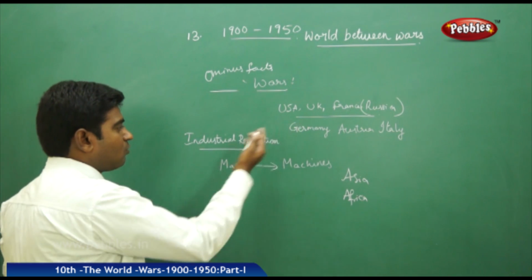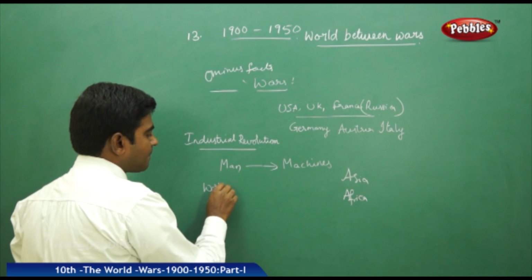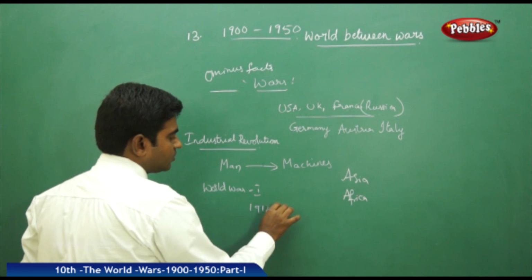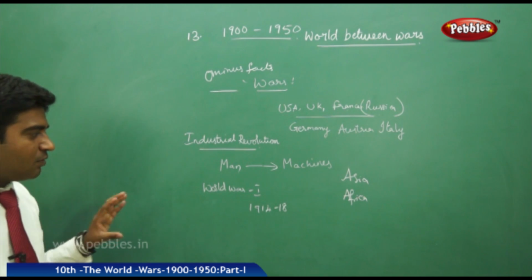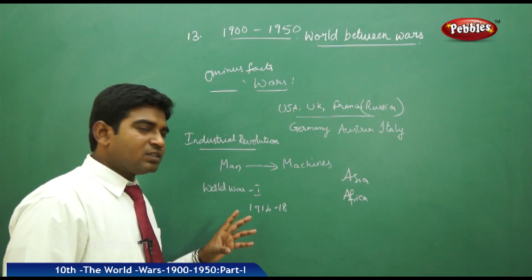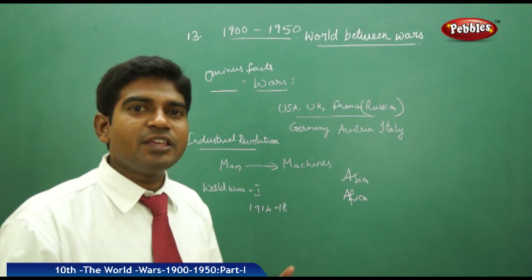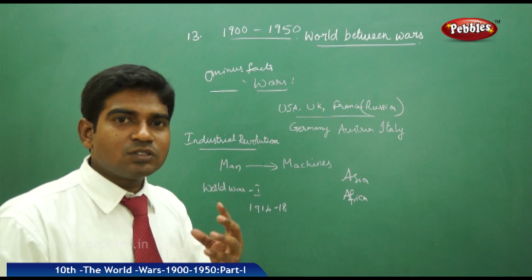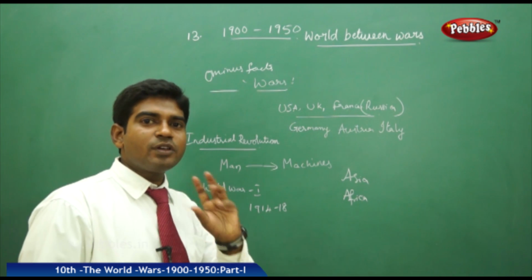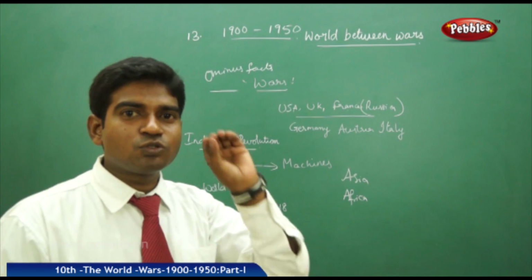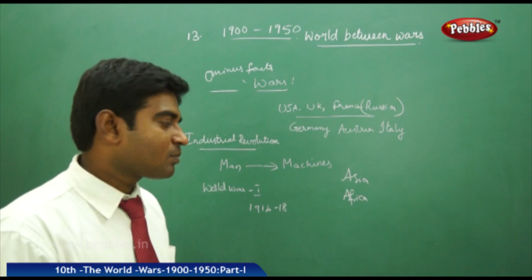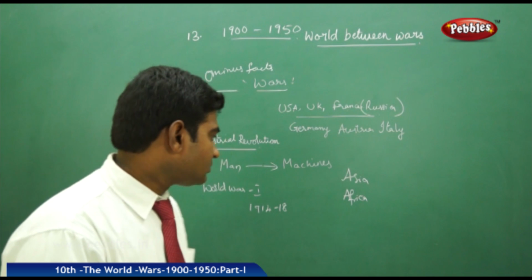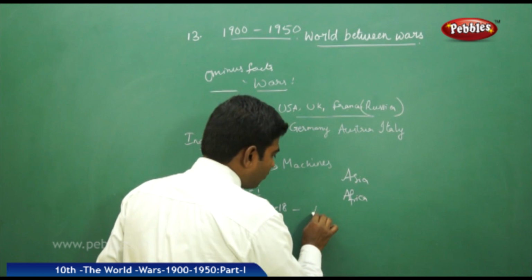This resulted in wars like World War I, from 1914 to 18. World War I brought the world to a serious, extreme level of intensity. World War I was the first war where bombs were thrown on people from aeroplanes. So you can imagine what the negative effects were, or what happened during the war or after the war. The war was fought for nearly 4 years.